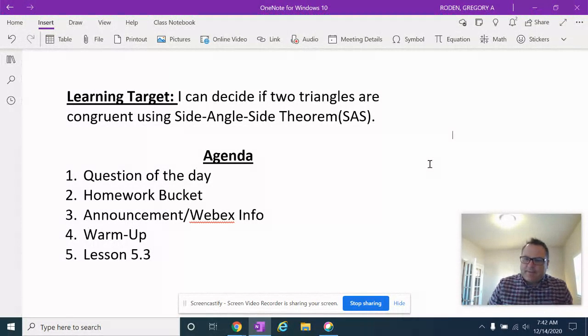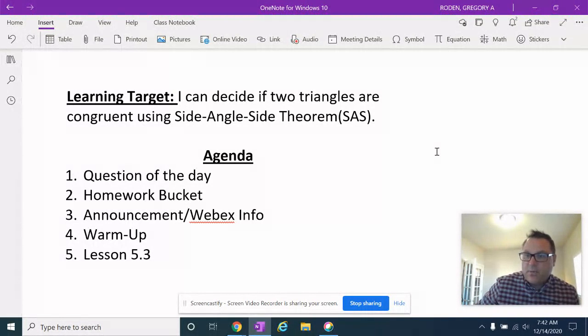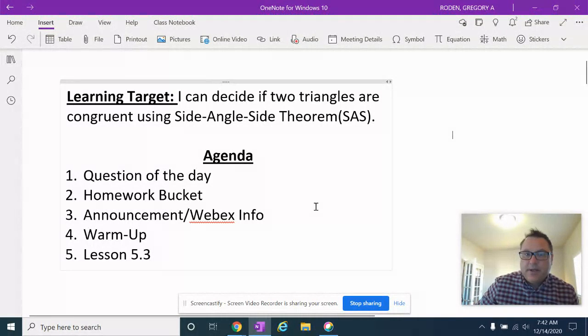Let's take a look at the homework bucket, shall we? And you know what, I would be interested to see tomorrow. I'll ask this question and see if some of you would like to share what's one gift you could give. It could be just a little thing. Hey, I give my brother $10 because he could use $10. That's cool too. Whatever you want to do, but I'd be interested to hear what you have to say. So think about that, and we'll reshare tomorrow. Sound good? For those of you who want to share.